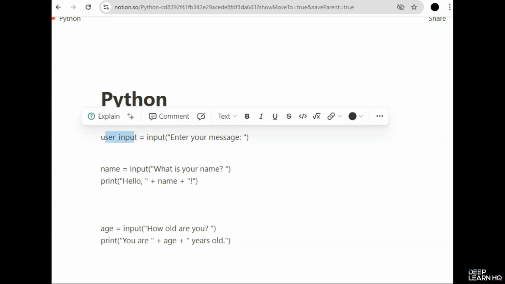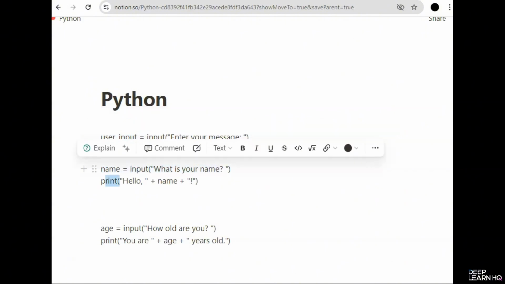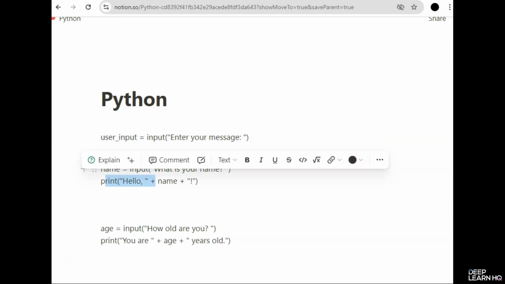Moving on to basic input. Here you give a variable name, and then you write input, what is your name? And then you print hello, concatenated with the variable where you're going to give the input. So in this example, we prompt the user to enter their name, which we then use to greet them.